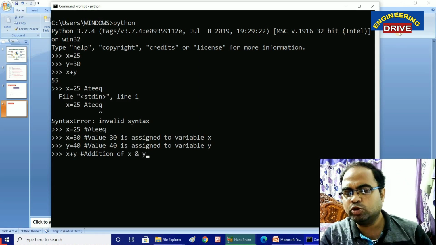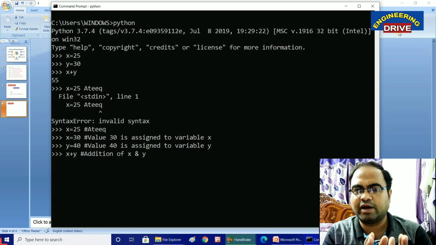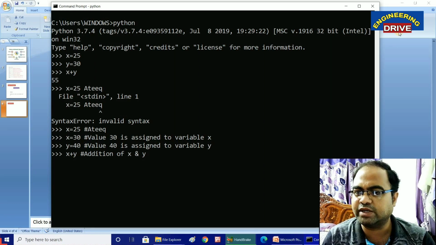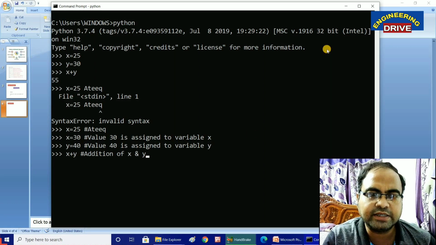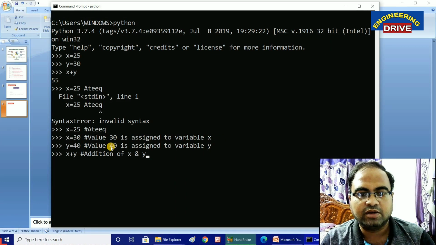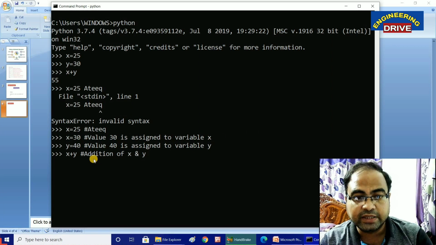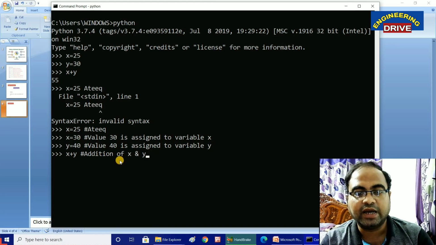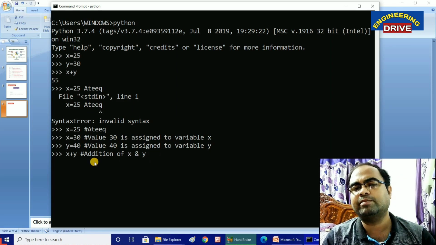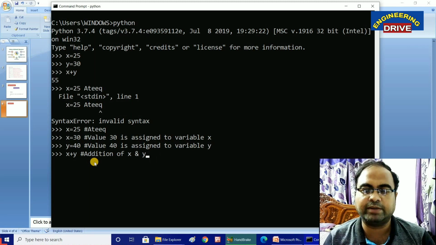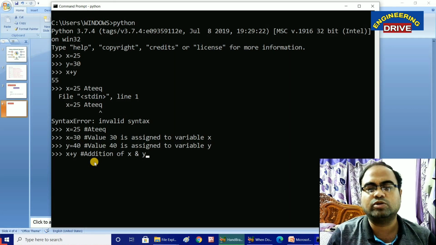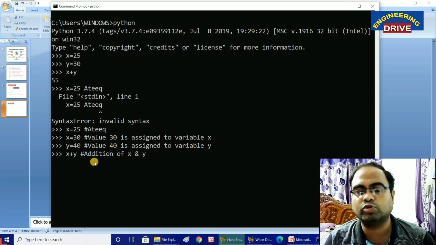See here, after typing this program, if some other person continues it, he or she can easily understand that x is equal to 30 means value 30 is assigned to variable x. Very nice. Next, value 40 is assigned to variable y. Then what is being done? Addition of x and y, adding the contents of x with the contents of y. So the purpose of comments is that they improve the readability of the program. Even if a person has completed the work, the other person can continue the work without any problems.